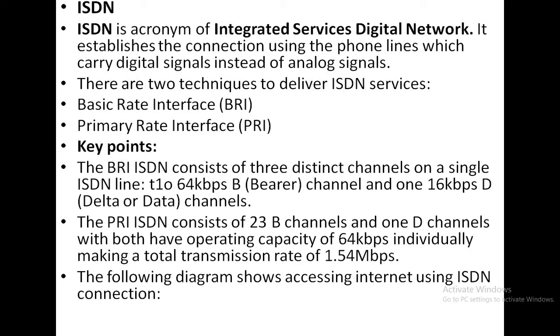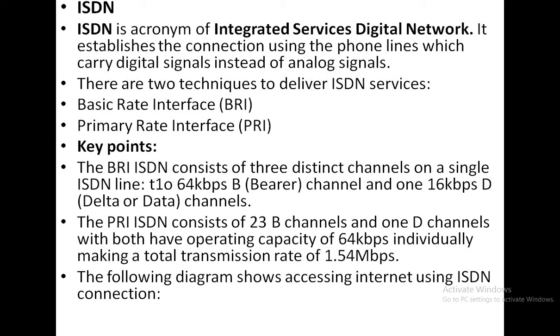There are two techniques to deliver ISDN services. One is Basic Rate Interface, called BRI. The second one is Primary Rate Interface, that is PRI. So what is the BRI?